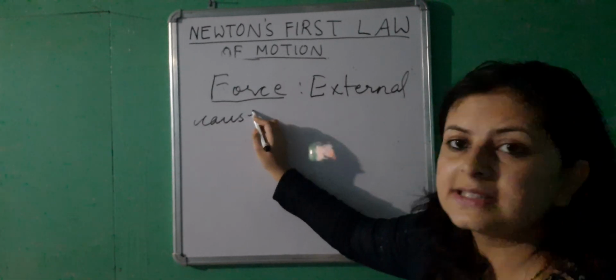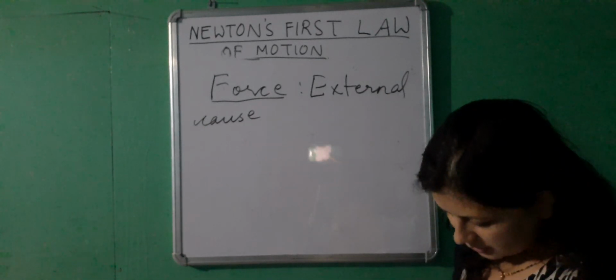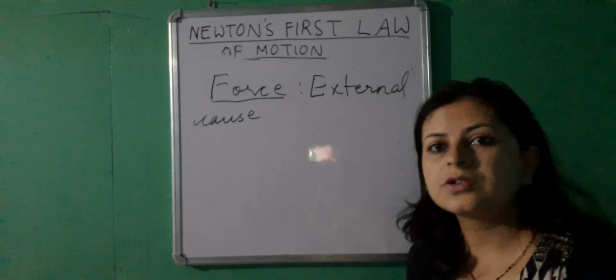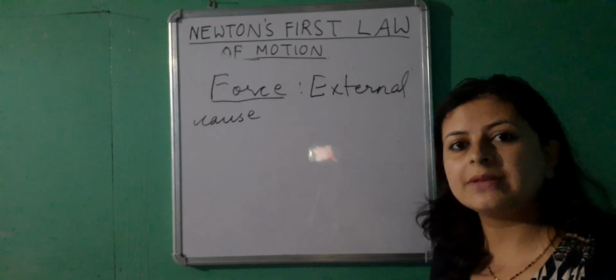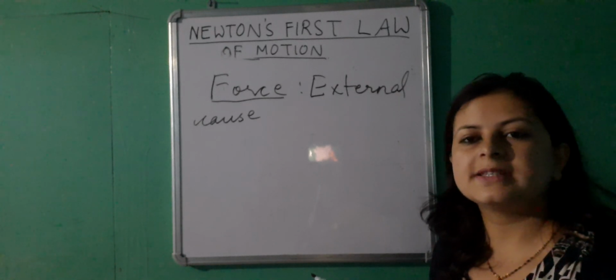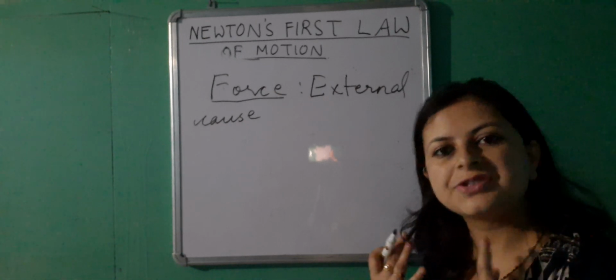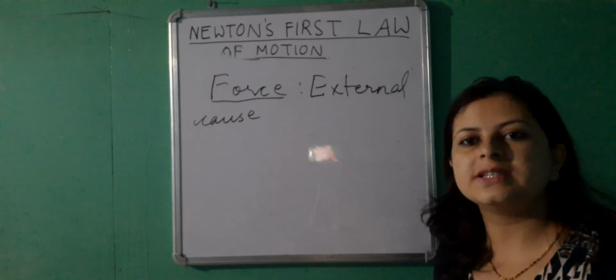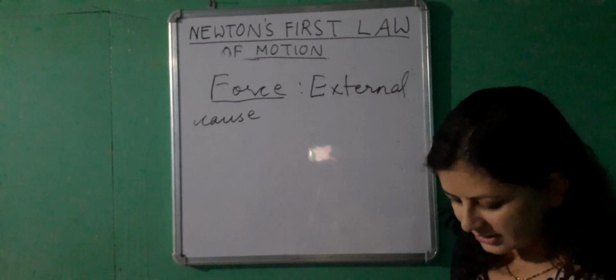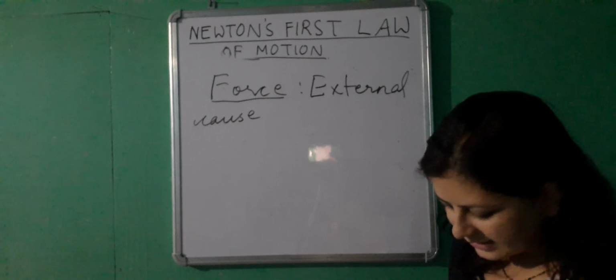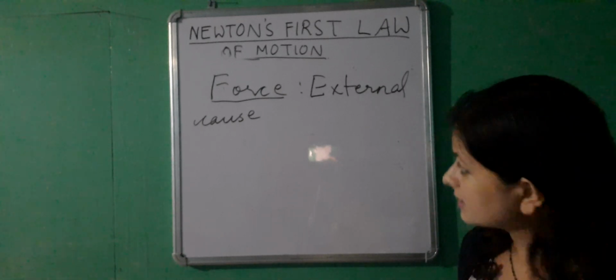Sometimes you apply a force on a body and the state will not change due to some reason, but the force will always try to change it. Even if it cannot change, it will try to change.